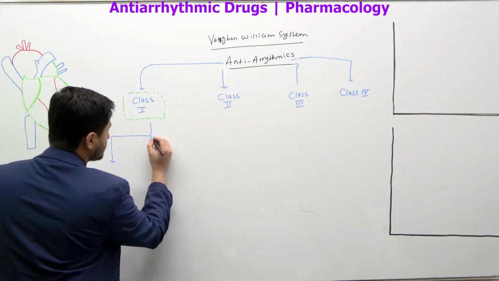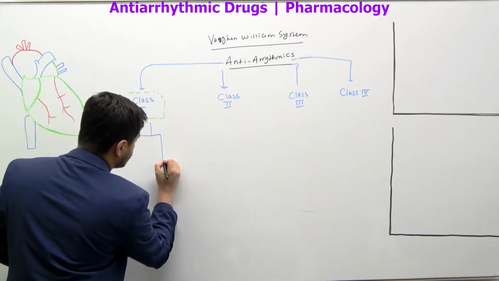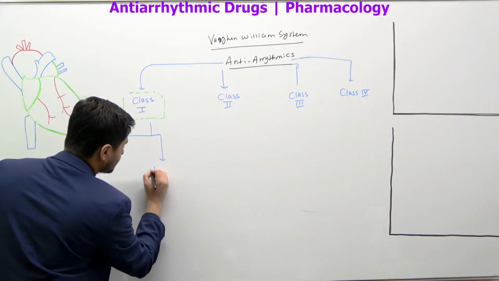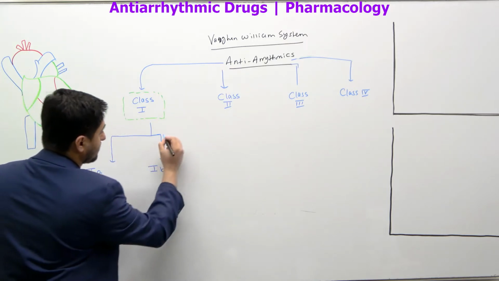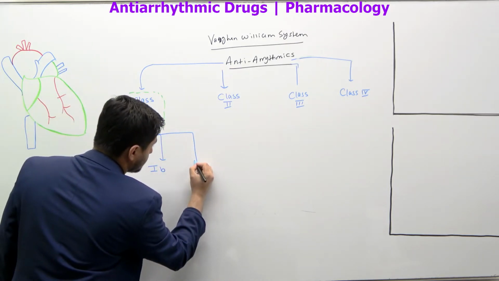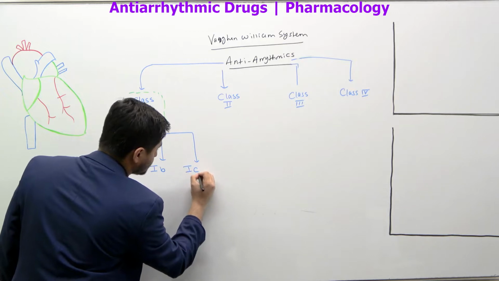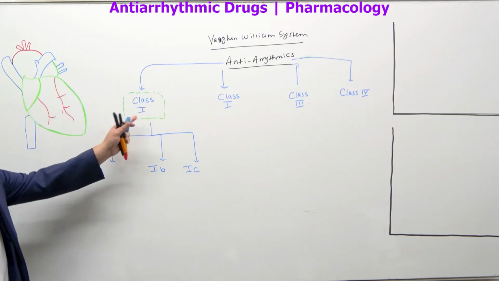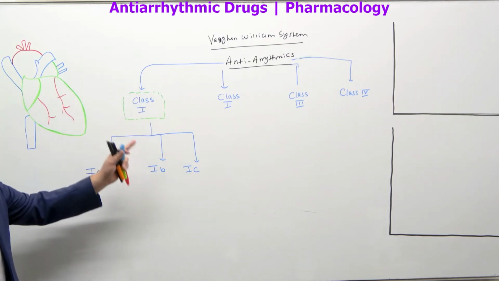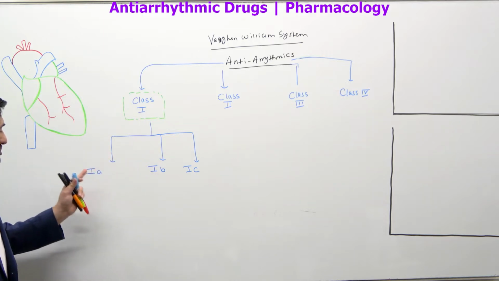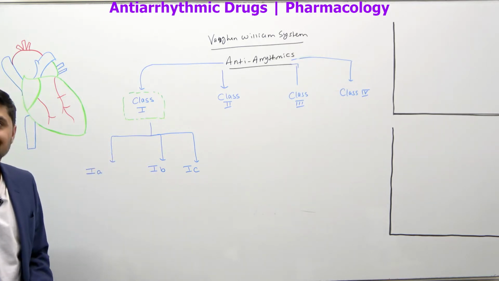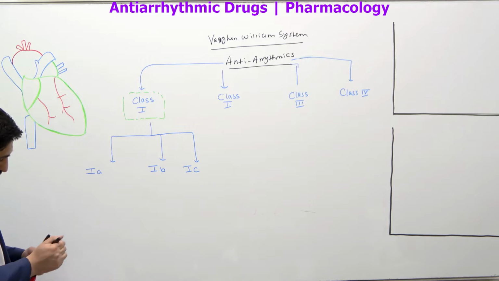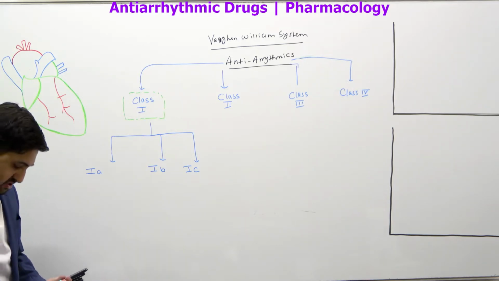And I'm going to talk about what this means. And you have drugs that come in class 1B, okay? Look at this. And you also have drugs that come in class 1C, right? So class 1 drugs, which are antiarrhythmic drugs, have subgroups which are 1A, 1B, and 1C, right? Now, what are these different drugs? Let's write it down here.